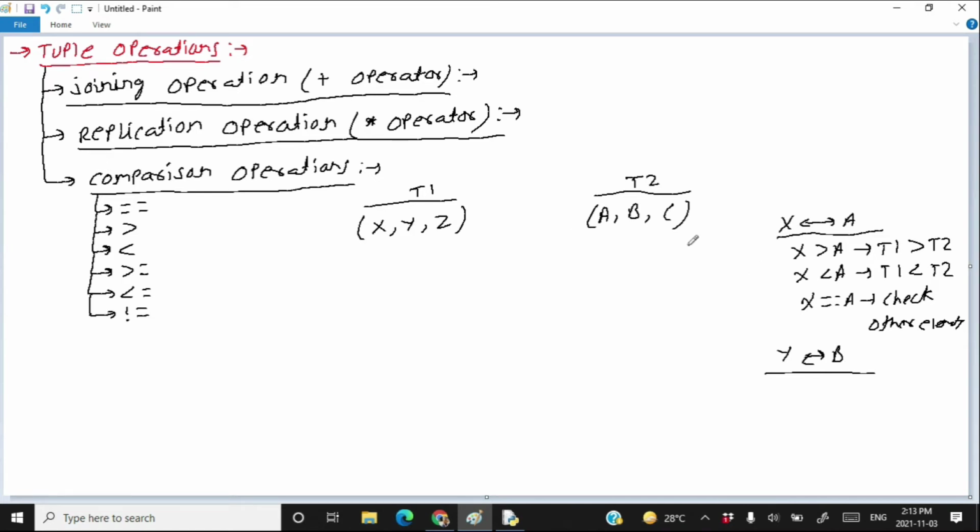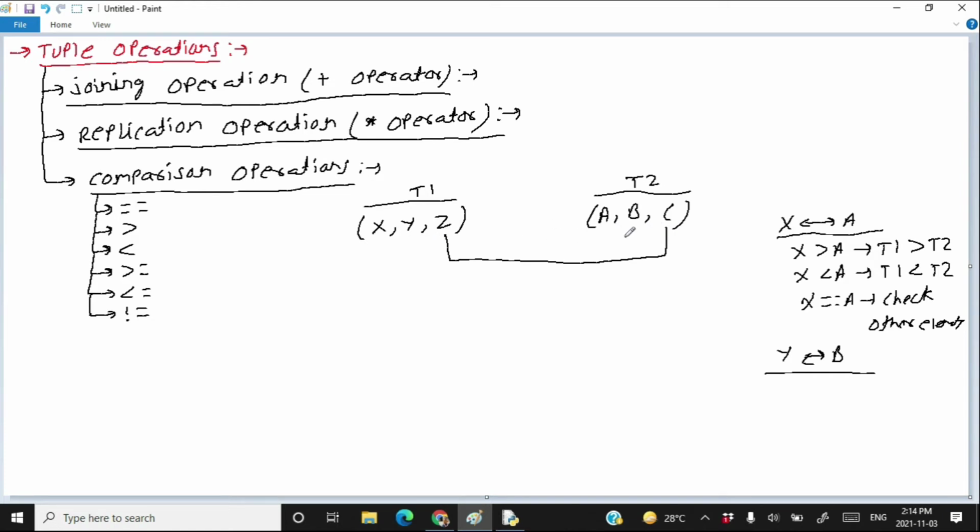Now compare: if y is greater than b, that means t1 is greater than t2. If y is less than b, that means t1 is less than t2. If y is equal to b, then go for the next comparison. So compare the last elements of two tuples only if all the previous elements of the tuples are equal. So here, we are comparing z with c only in the case where x is equal to a and y is equal to b.